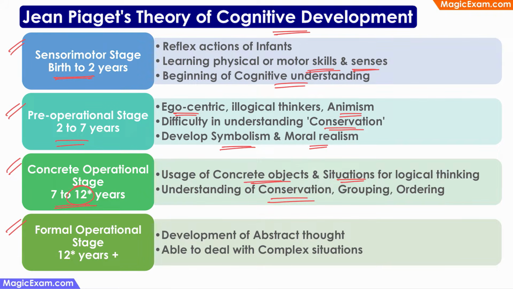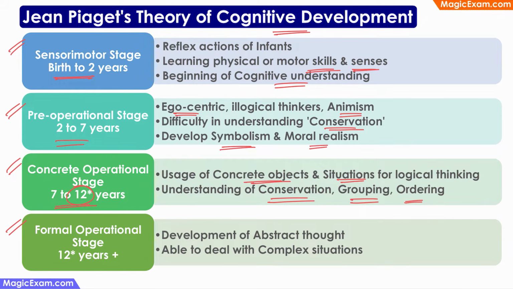And the child is also able to do grouping and ordering using various attributes. For example, in the previous stage, the child was just using one attribute, that is, just segregating a group of blocks only on the basis of colors. Now the child can segregate or separate the group of objects on various parameters such as all red blocks, all green blocks, all red colored balls. So that way the child can use 2 or multiple parameters to separate or group objects.